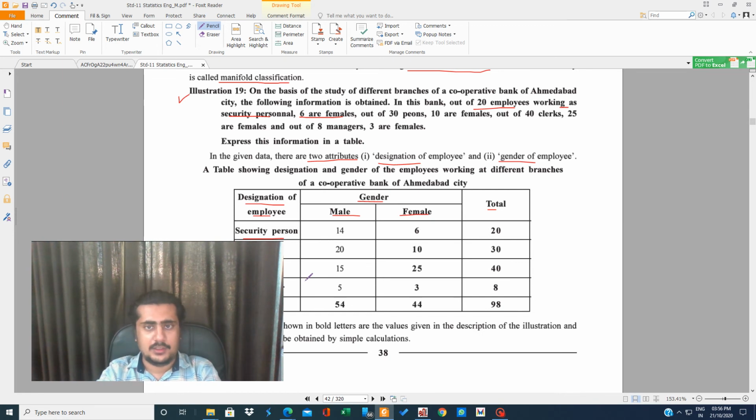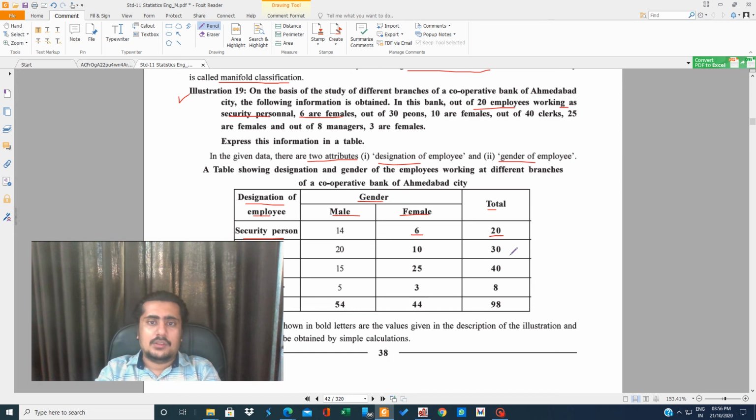When you read the question, you have to write like this: designation, security person, peon, clerk, manager, gender, male, female. Okay. Now read the data. Out of 20 employees working as security personnel, 6 are female. So how many persons are working as security personnel? 20. And 6 are female.